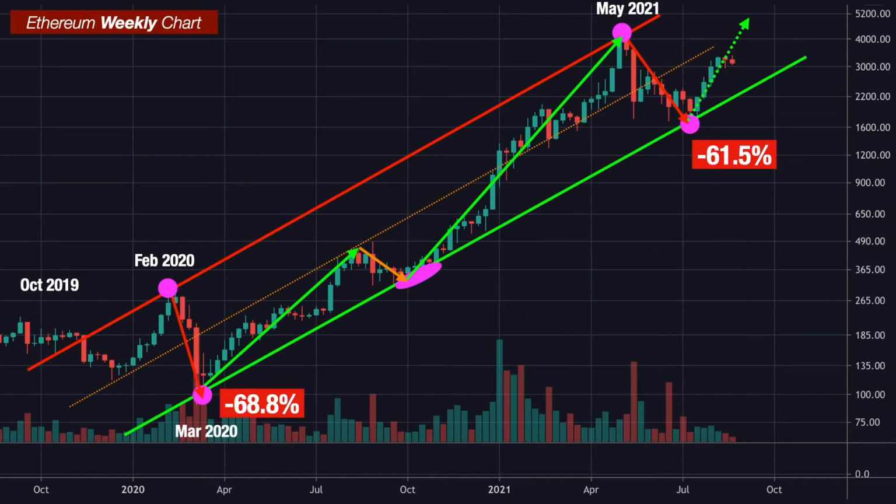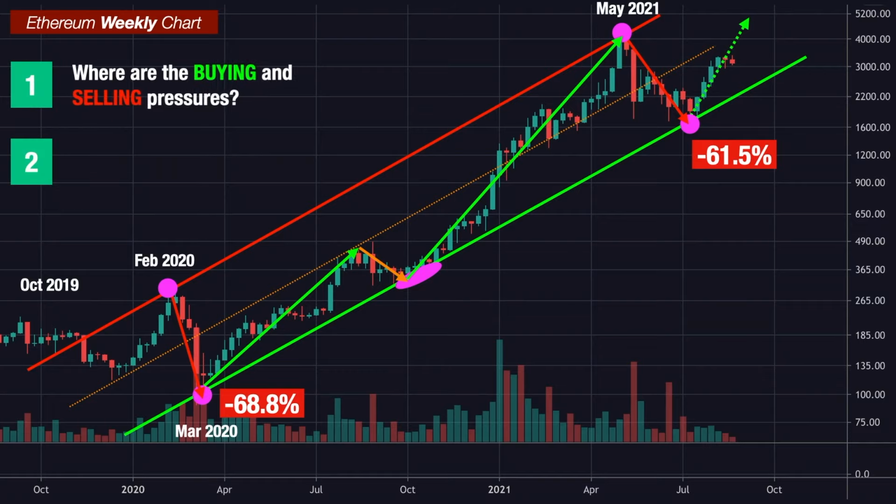And as we can see in the chart, every time when Ethereum tests this support level, it always finds the buyers to jump in, buy the dips, and push the price back up again. There's a lot of buying power around this trend support line to take out all the sell orders on Ethereum. That is why a mid-term to long-term trend channel with a clear upper resistance and a lower support is an extremely powerful price prediction tool, especially for beginners, to help you easily visualize two fundamental pieces of information for technical analysis. First, where the major buying and selling pressures are, and second, is the current trend still valid or broken?